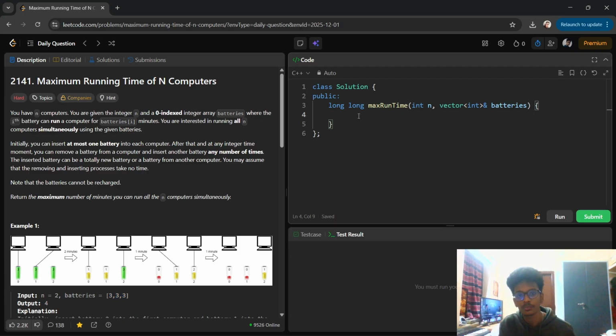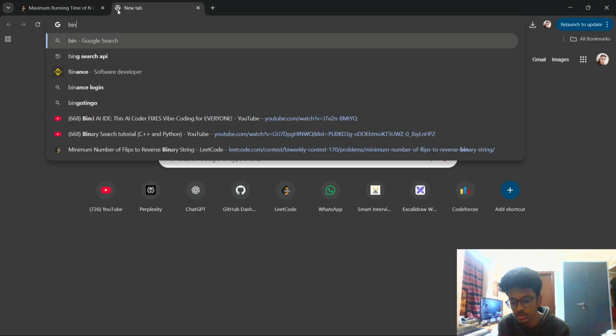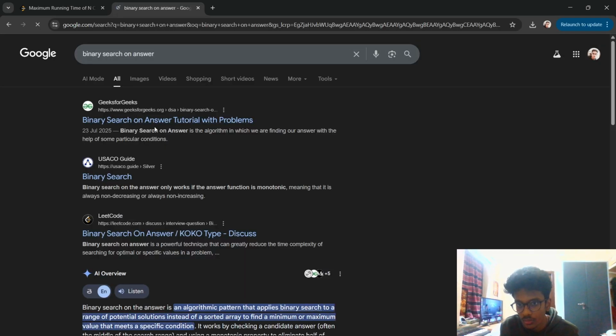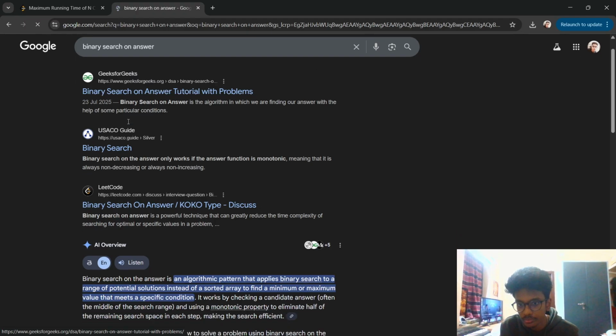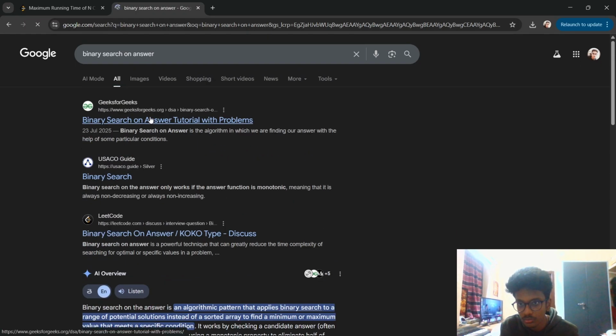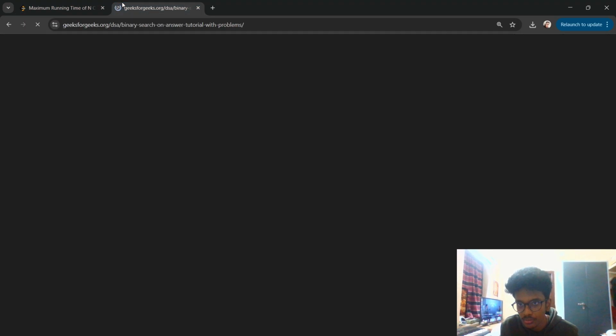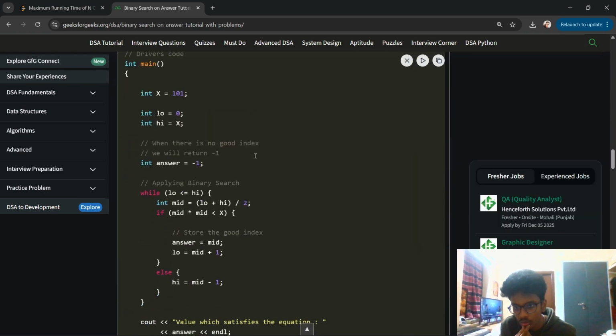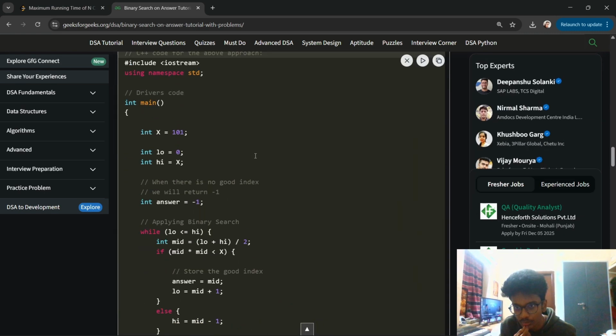Usually these types of problems are known as binary search on answer. Let me browse it for you. If you see the GFG article, it's a simple thing, nothing complicated about it.